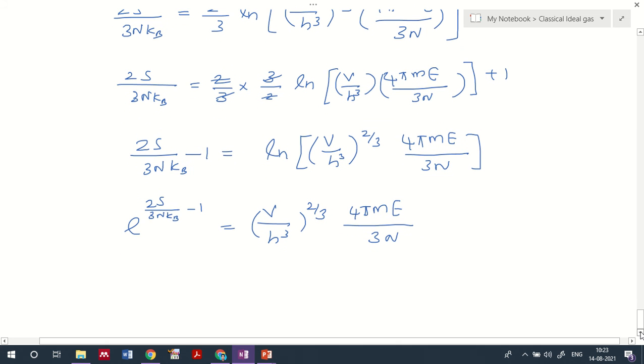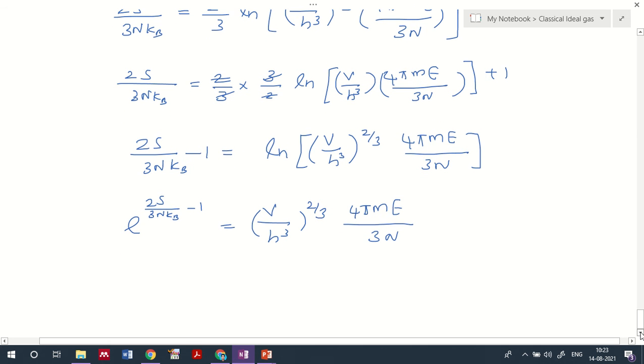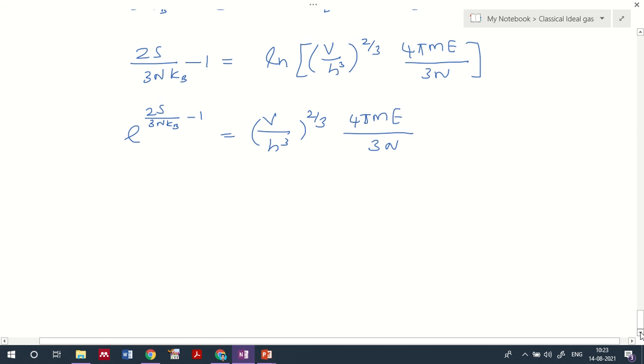Now I need to find the energy in terms of entropy. For that, I'll rearrange this equation so that I can take energy E here. If I rearrange, I'll get E equal to 3n divided by 4 pi m.